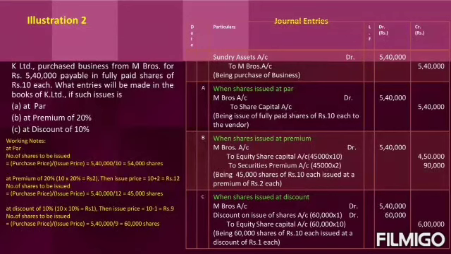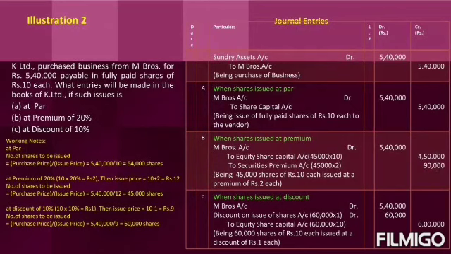To M Brothers, the K Limited will give 5,40,000 in equity share capital. What is the number of shares they are issuing? 45,000 into the original value of the share, 10 rupee. Every time while we are transferring the amount to the share capital account, the original face value amount is to go to share capital account. So 45,000 shares is the number of shares issuing into 10 rupee, 4,50,000. To securities premium account, 45,000 is the number of shares. The premium amount is 2 rupee. Then 90,000 will go to securities premium account.